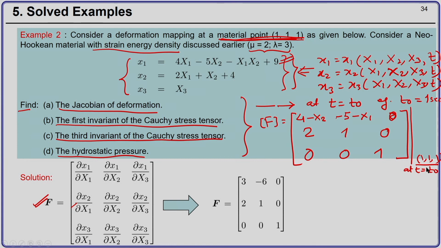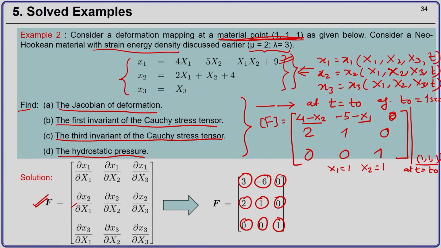So, you have to substitute both the material point as well as the time t. Now, you have been given x1 as 1 and x2 as 1. We do not require x3. If you substitute x2 as 1 here, you get 3. If you substitute x1 as 1 here, you get minus 6, you get 0, you get 2, 1, 0, 0, 0, 1. That is your deformation gradient tensor.